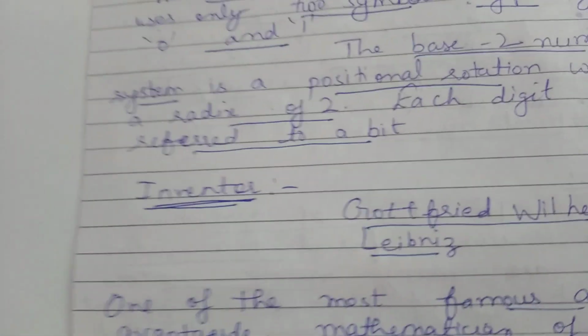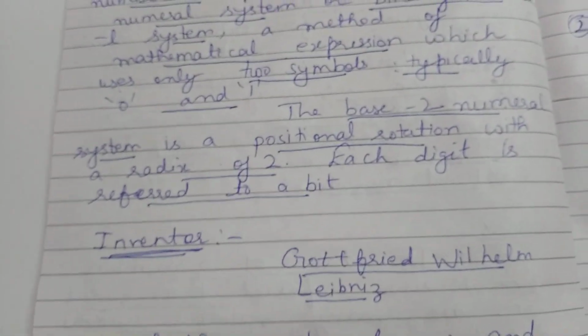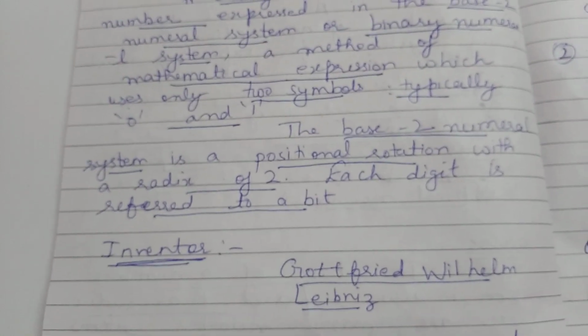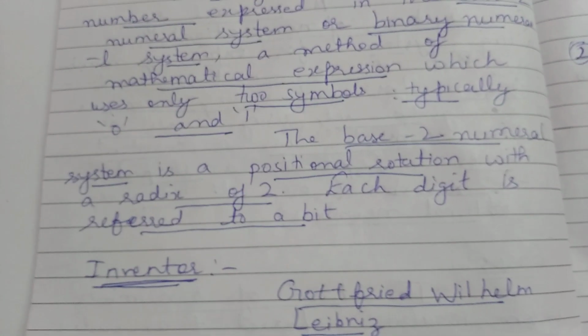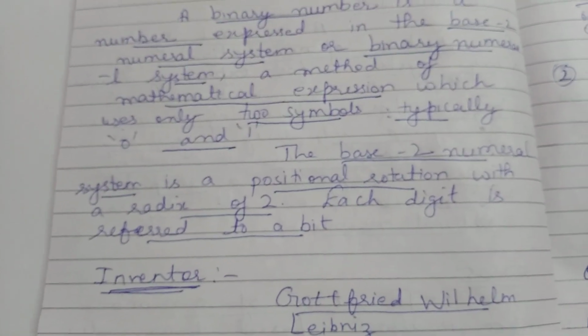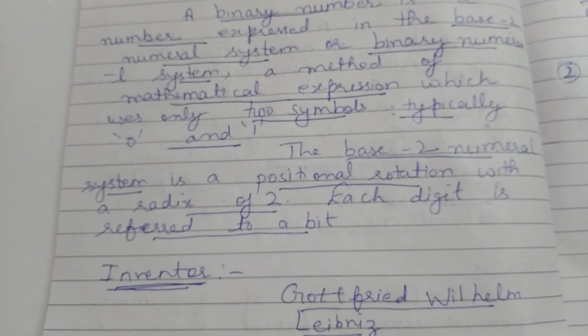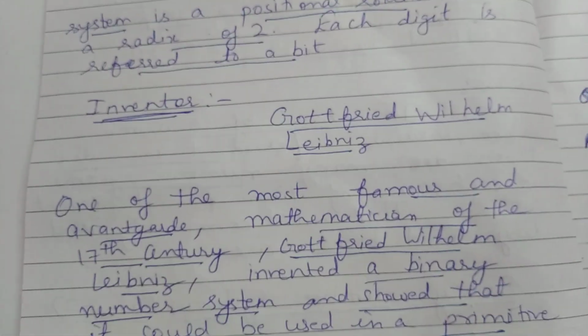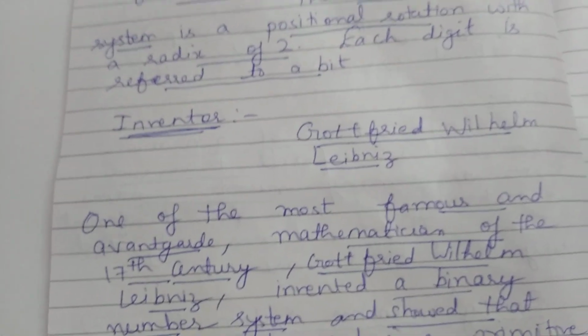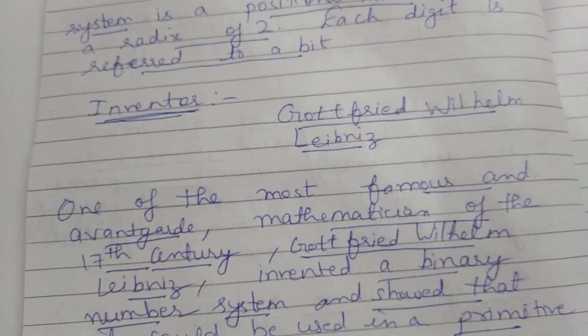Now, who invented the binary number system? Gottfried Wilhelm Leibniz. He was one of the most avant-garde mathematicians of the 17th century.